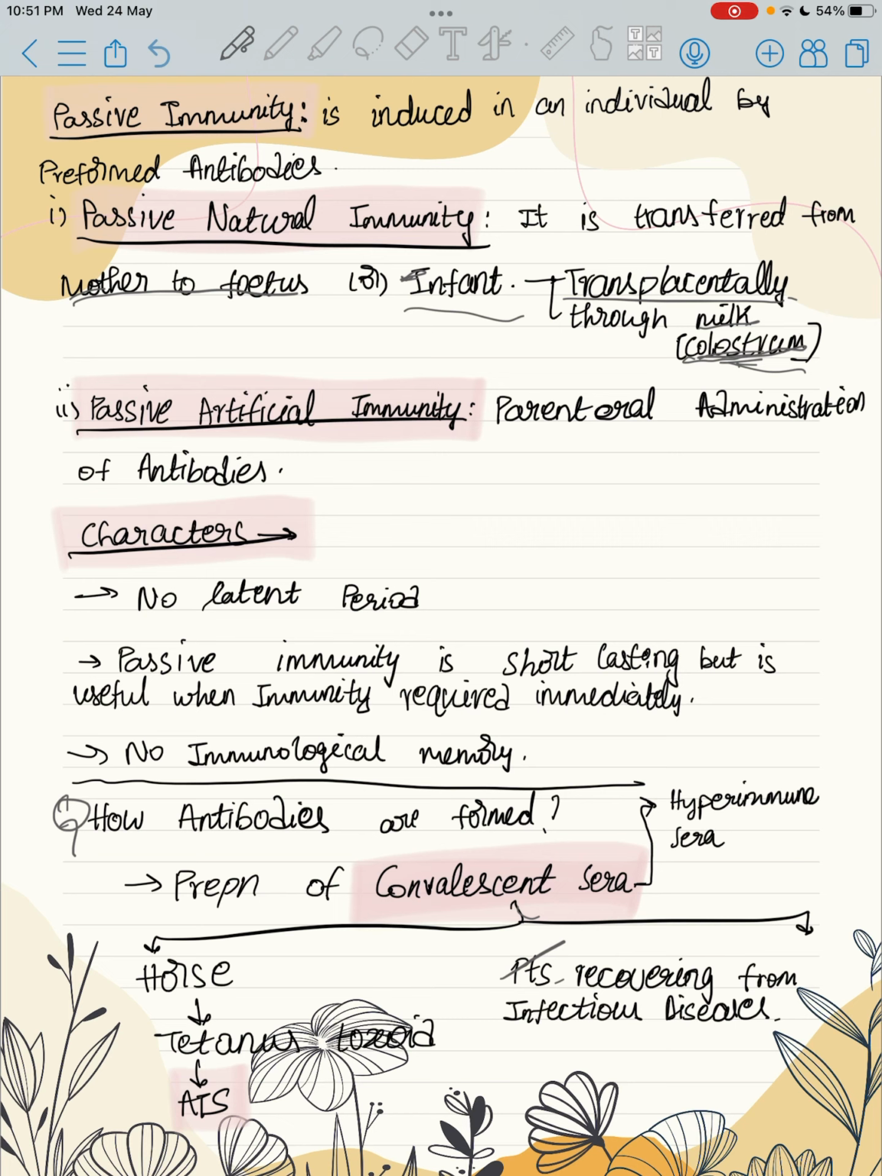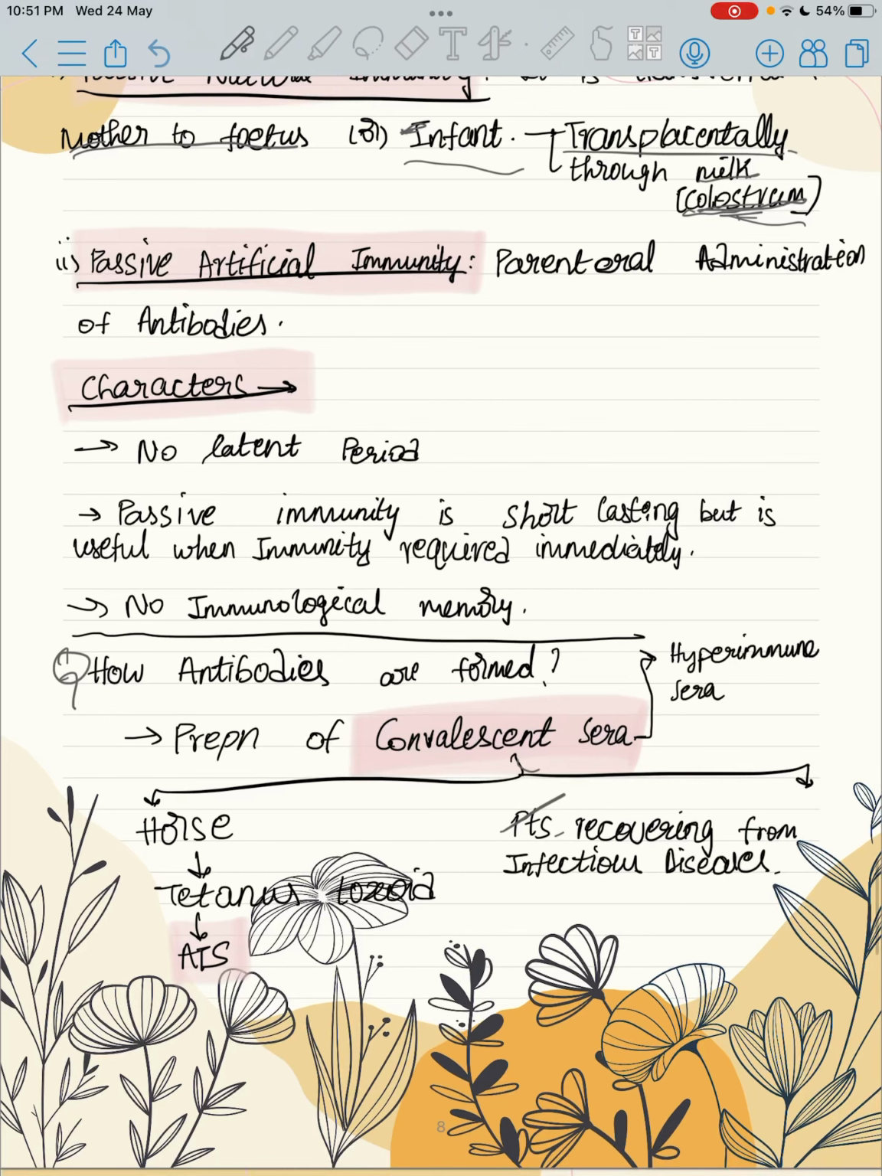Passive artificial immunity is the parenteral administration of antibodies. The characteristics include: there is no latent period, passive immunity is short lasting but is useful when immunity is required immediately, and there is no immunological memory.